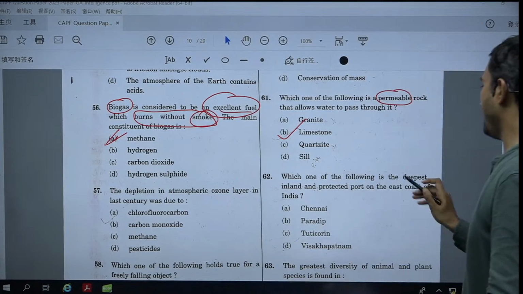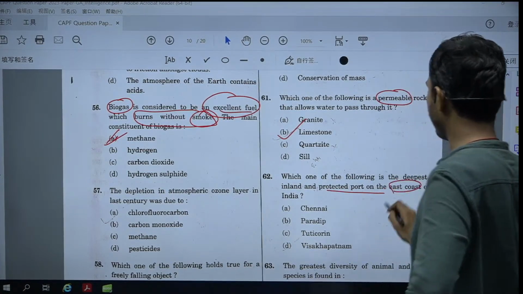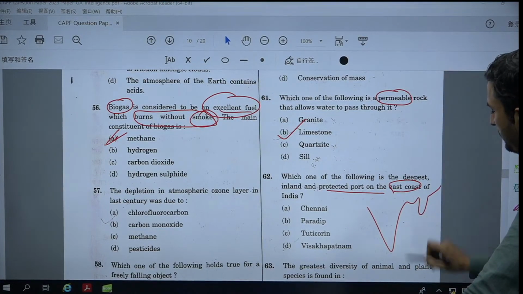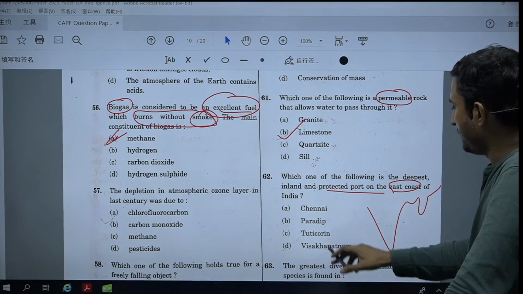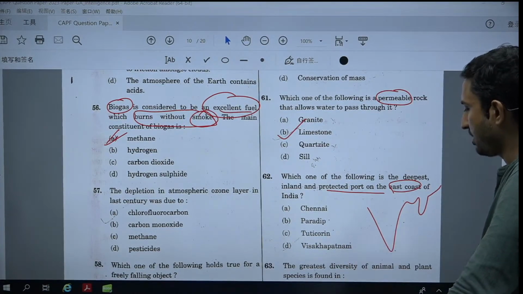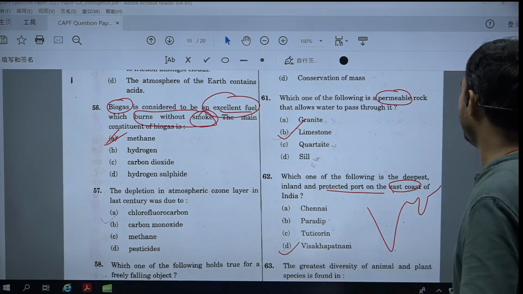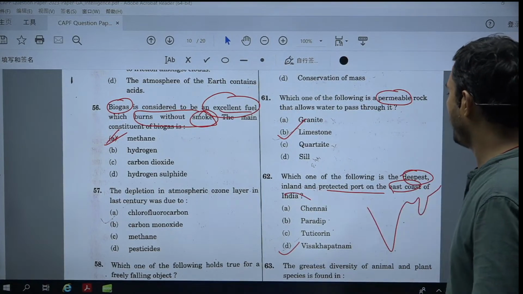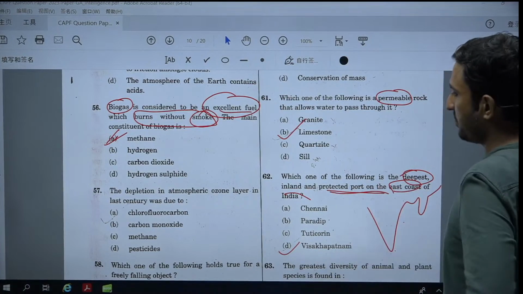Which of the following is the deepest inland and protected port on the east coast of India? Remember, the east coast is this coast. Definitely Chennai comes somewhere here, and Paradeep, Tuticorin and Visakhapatnam. So the right answer is Visakhapatnam, because that is the deepest port, no doubt inland port is also there, and protected port on the east coast. So the right option would become D.